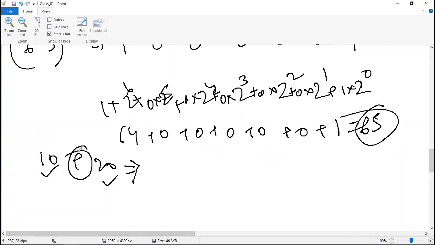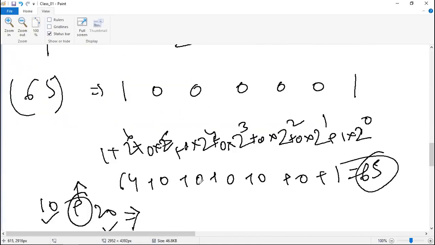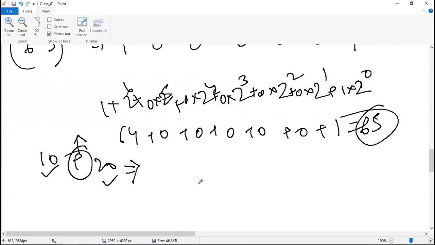How? Every character or every key on your keyboard has some corresponding ASCII value. Whether you write A, B, C, D, small, capital, 1, 2, 3, 4, anything, small bracket, capital bracket, everything has one corresponding ASCII value. And with respect to that ASCII value, it gets converted into the binary code. For example, A has the corresponding ASCII value 65.